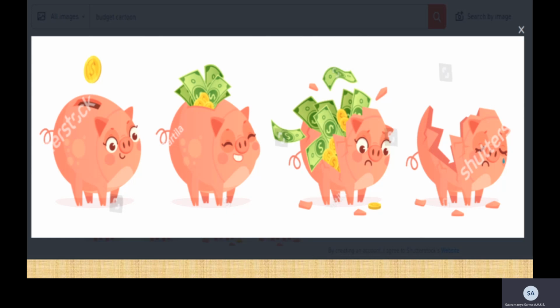Now, coming to this slide, you're seeing 4 piggy banks there. So what do they signify? The first one signifies the headquarters office. The second one is the field office, which has received the money from the headquarters office and it has started spending the money based on the budget allocations. And fourth, it has spent all the money as per the allocations done to it. So it has completed its duty.